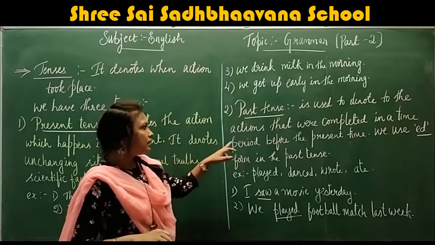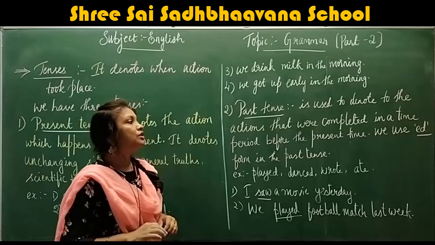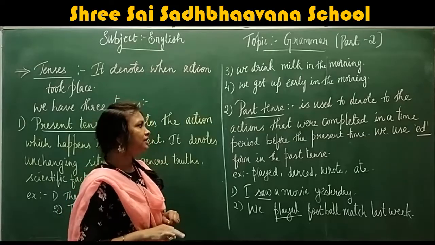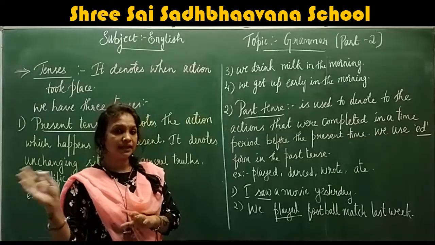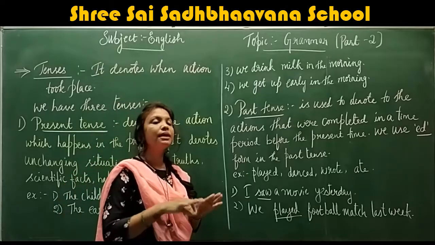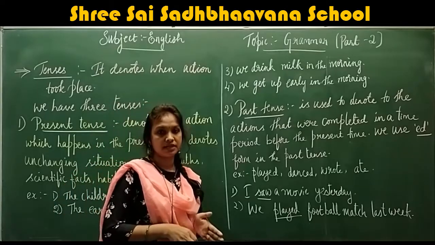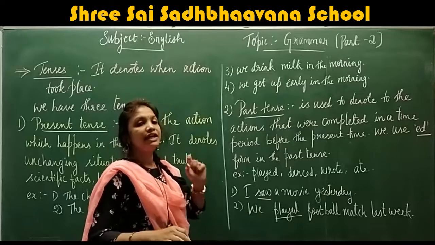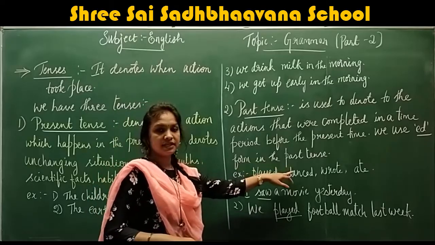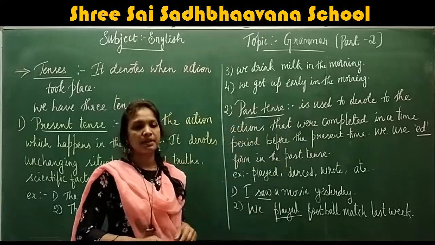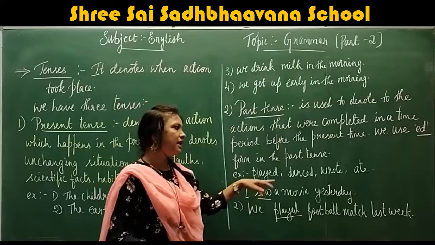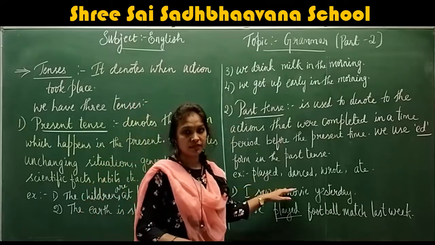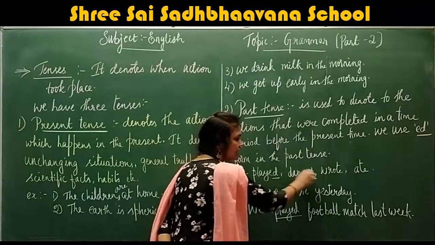We use the ed form in the past tense. For example, played, danced. These are regular verbs ending with ed.